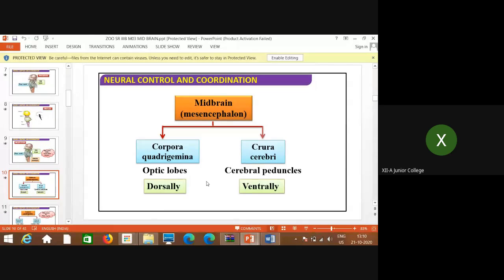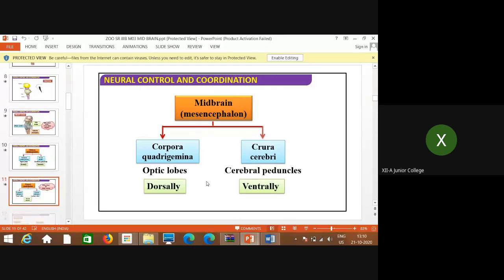Sometimes for MCQ or such type of questions, it is very important to know what it is. So the midbrain shows two parts: dorsally corpora quadrigemina, which shows the presence of optic lobes, whereas ventrally, the front side, cerebral peduncles are present, which are known as crura cerebri.